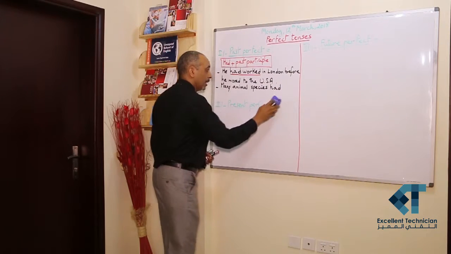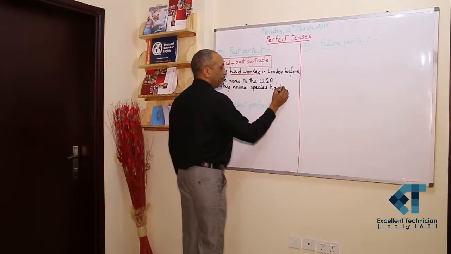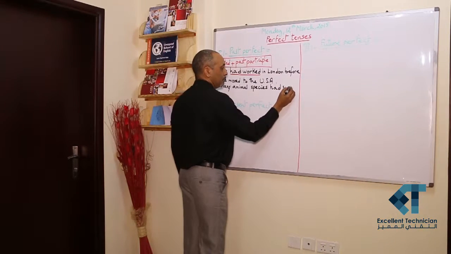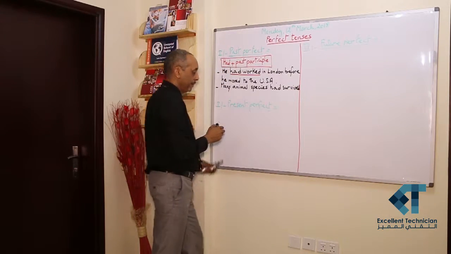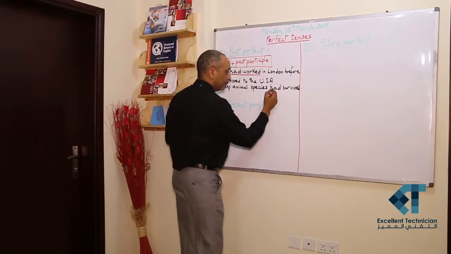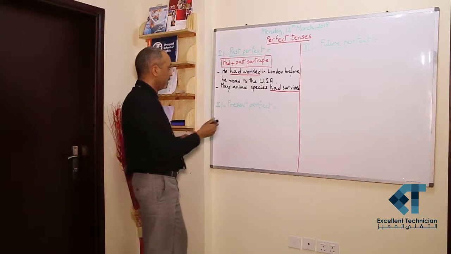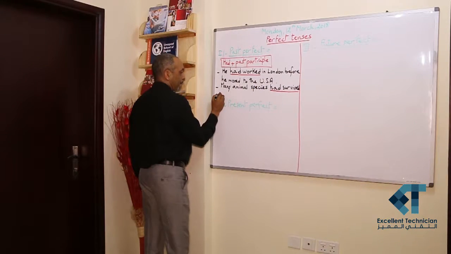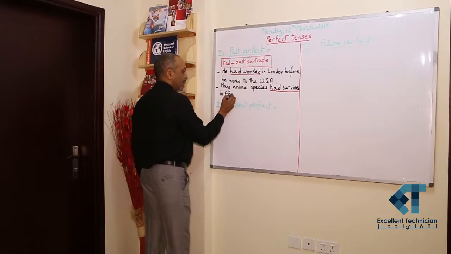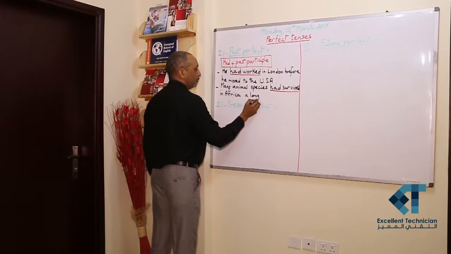Instead of verb to live, let's use verb to survive, for example. Had survived. Same pattern, had plus past participle of verb to survive. Many animal species had survived in Africa a long time ago.